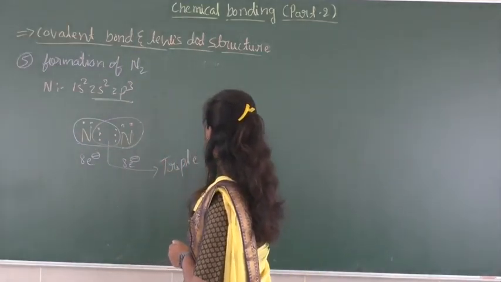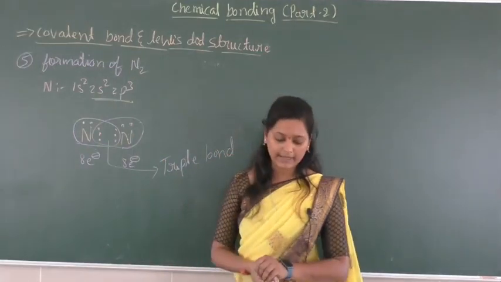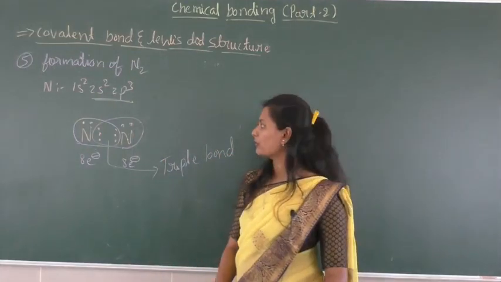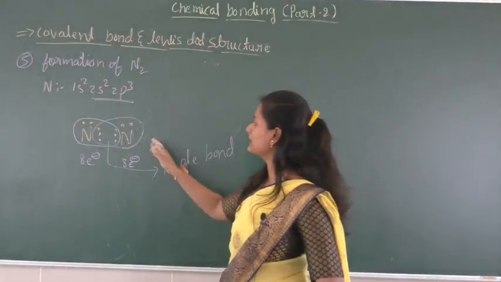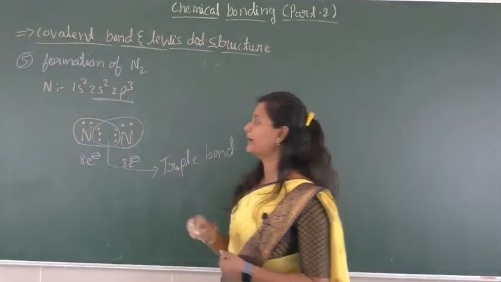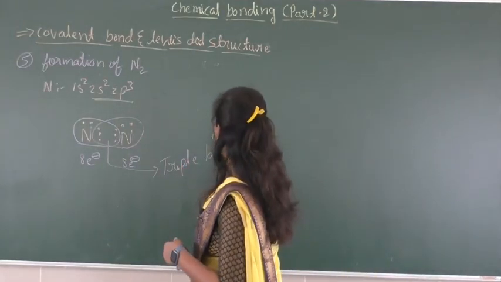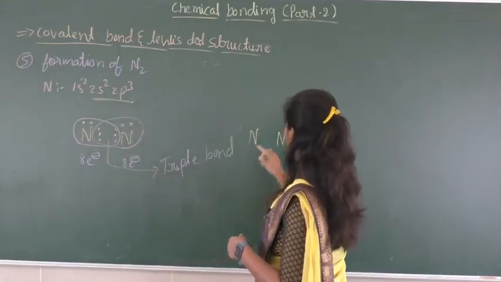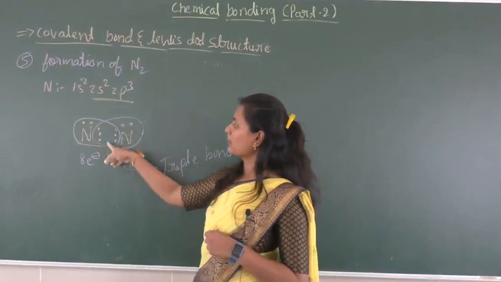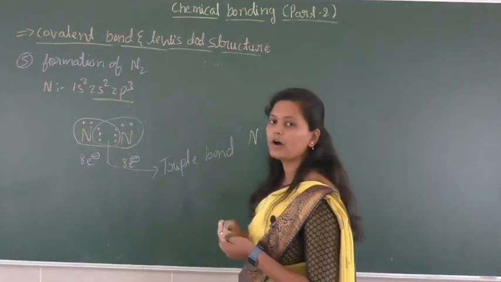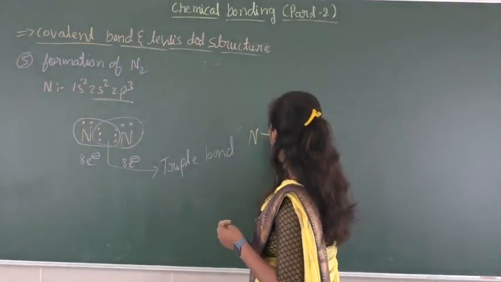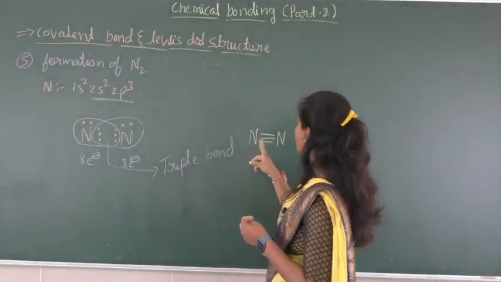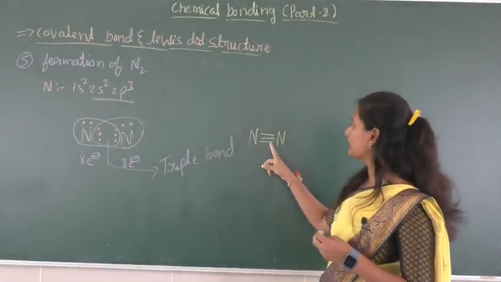When we write the skeletal structure of this N2, the two nitrogens are bonded with 3 pairs of electrons. Those 3 pairs of electrons are represented by a single line.